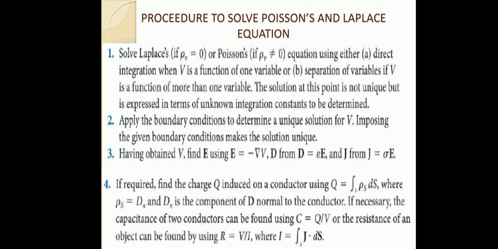So these are all the applications of Poisson's and Laplace equations. So we can say that the basic application is to find the potential. After finding this potential, we can find the electric field intensity. After finding this electric field intensity, we can find the electric flux density and the current density. Then after finding V, you can find the capacitance using the expression C equal to Q by V. Also we can find the resistance of any object using the expression V by I. So these are all the applications of Poisson's and Laplace equation.